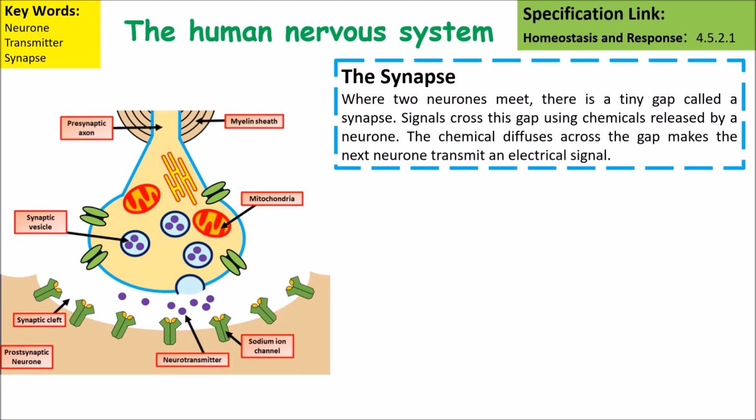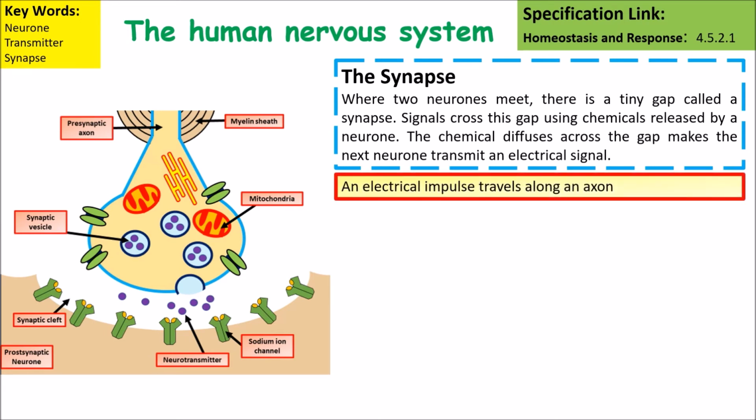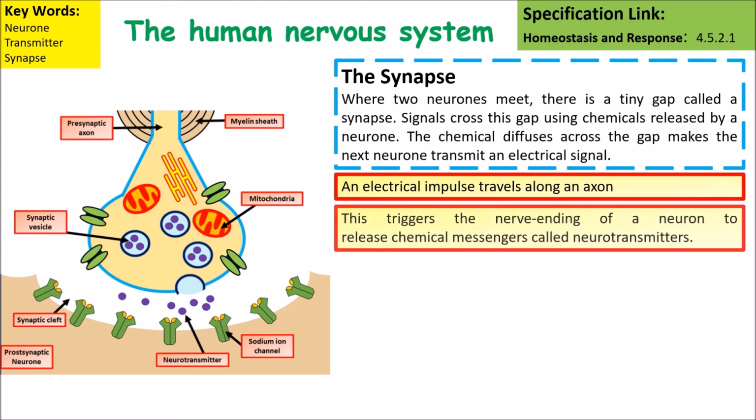Between neurons you find synapses. Where two neurons meet, there is a tiny gap called a synapse. Signals cross this gap using chemicals released into it. The general process is that an electrical impulse travels along an axon. This triggers the nerve ending of the neuron to release chemical messages, called neurotransmitters.